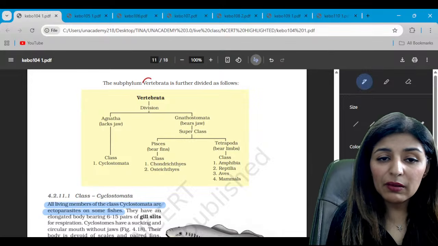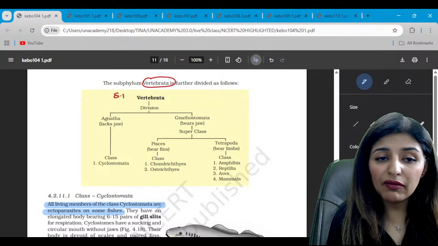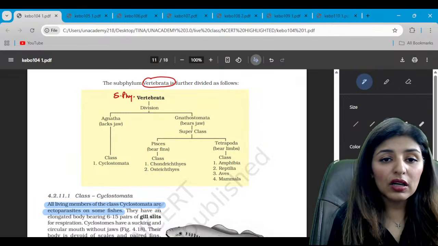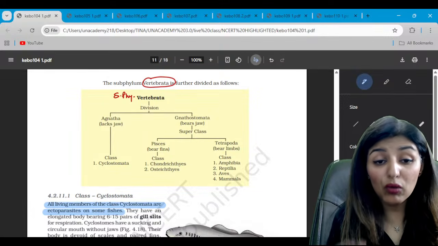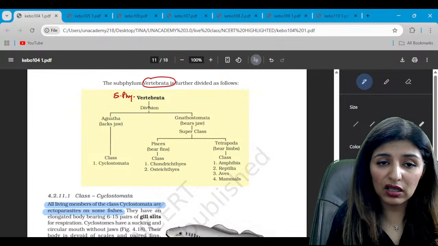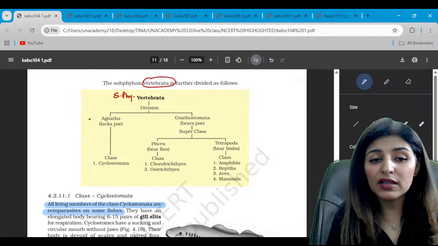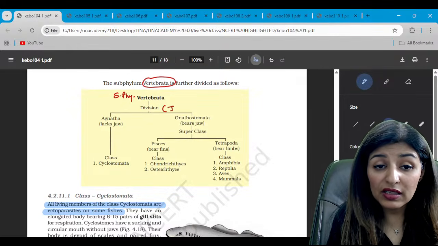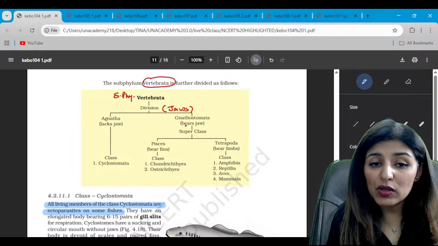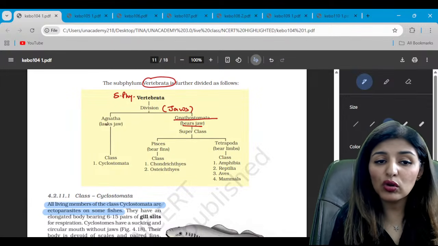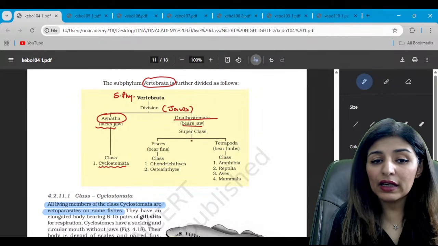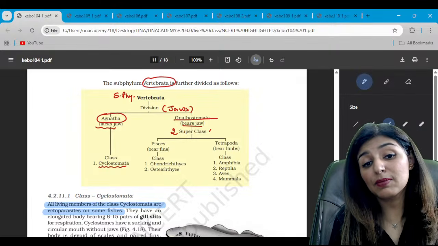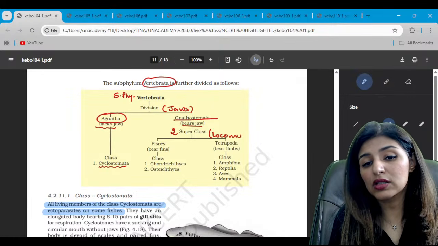So this is subphylum Vertebrata. Okay, so this is further divided into two divisions. What is the basis of classification here? Further classification of vertebrata is on the basis of jaws. Those which have jaws are known as gnathostoma. Those without jaws are known as agnatha. Is that clear? We have one class under it, cyclostoma. While in gnathostoma, there are two super classes based on their locomotory structures.